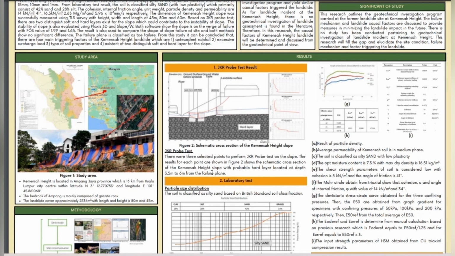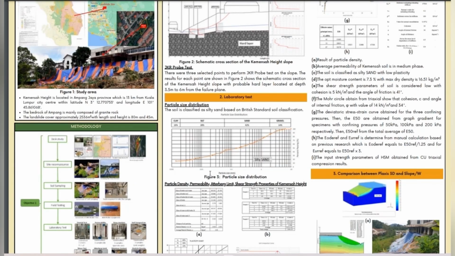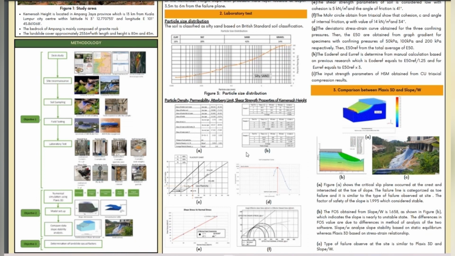Second, laboratory test. For particle size distribution, the soil is classified as silty sand based on British Standard Soil Classification. Figure A shows the result of particle density, while Figure B shows the result of permeability. From the permeability, we can get the coefficient of permeability. Figure C shows the result of Atterberg limit, and from that, we can know that the soil is low plasticity.